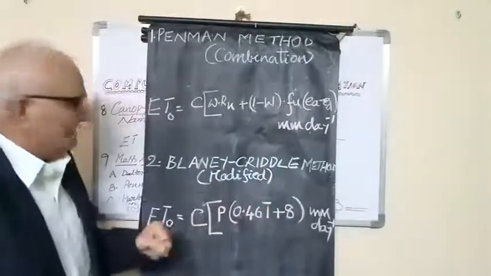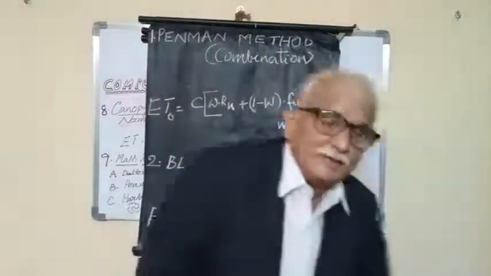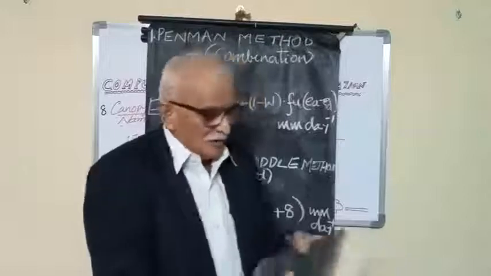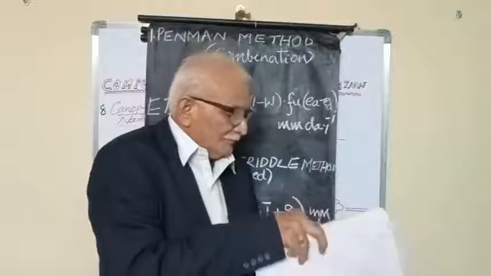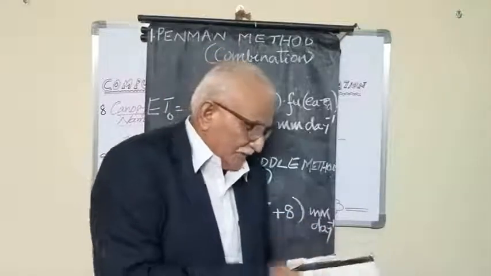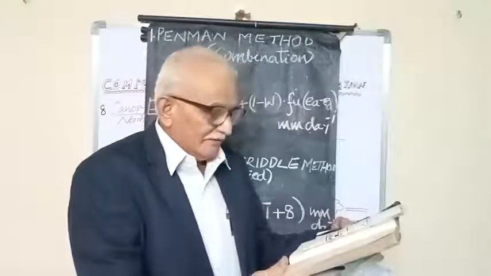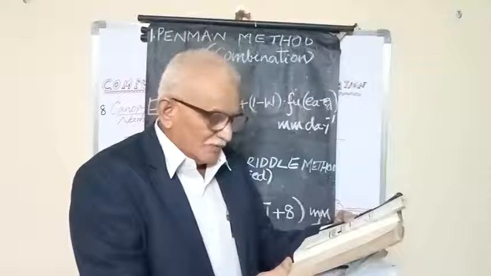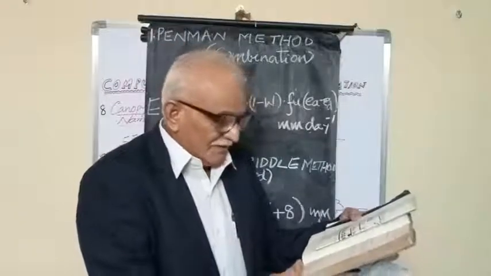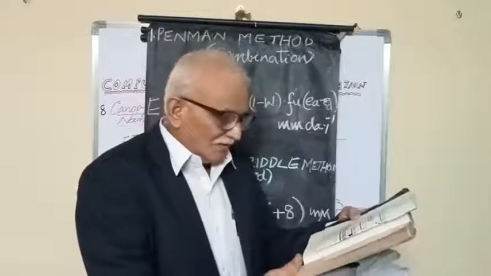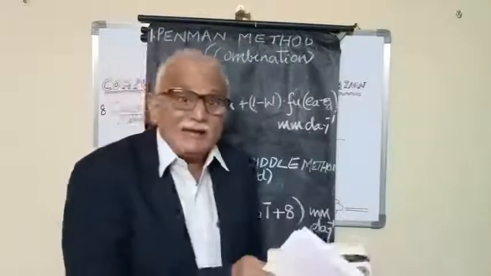Coming to the Blaney-Criddle method, the original equation used only temperature. Later it was improved. In the book Climate and Agriculture, Zhenhu Chang mentioned a wonderful point about Blaney-Criddle: they justified the omission of meteorological elements other than temperature by stressing the fact that other weather elements vary together with the air temperature.